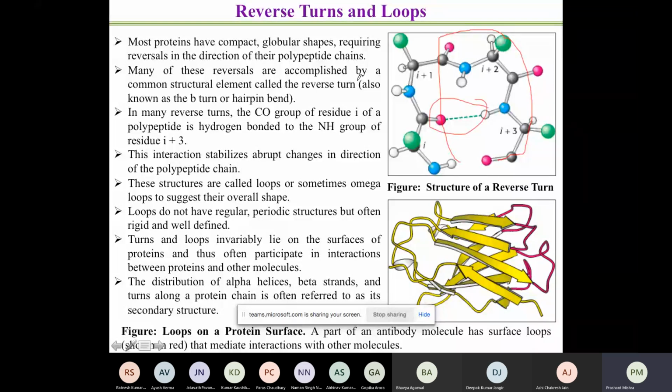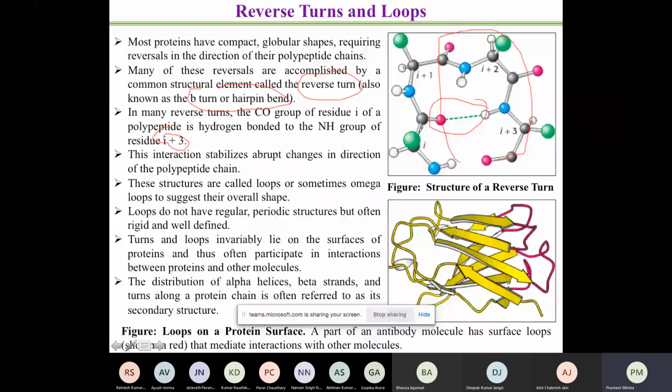Many of these reversals are accompanied by a common structural element called a reverse turn, or a beta turn, or hairpin bend. So there are different names for this kind of turn. In many reverse turns, the CO group of residue i of the polypeptide is hydrogen bonded to the NH group of residue i plus 3. So this is the kind of pattern you see. Suppose this is the ith amino acid, it's the third amino acid which is binding over here. And what are these bonds? This is a CO-NH bond.